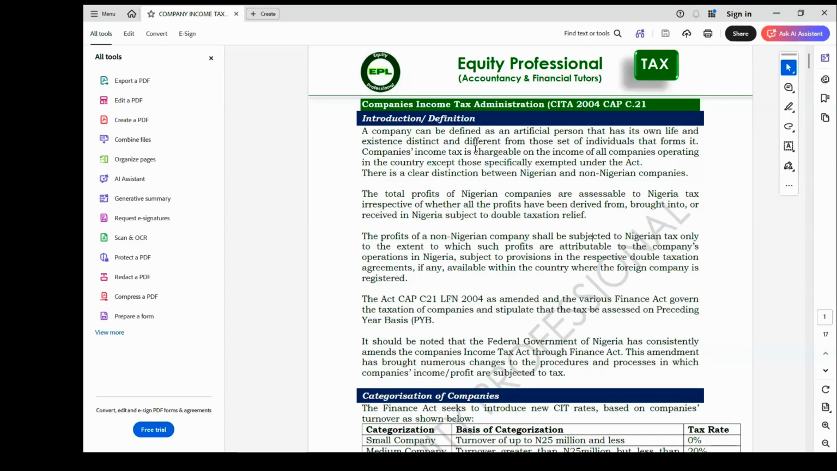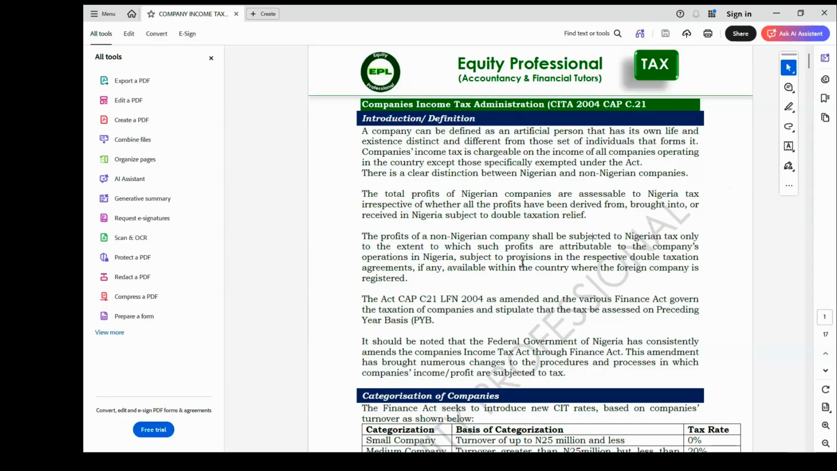As I was saying, a Nigerian company is a company incorporated with the Corporate Affairs Commission, which is issued a CAC number. Those companies are liable to company income tax on the totality of all their income. Then we also have a non-Nigerian company or a non-resident company.